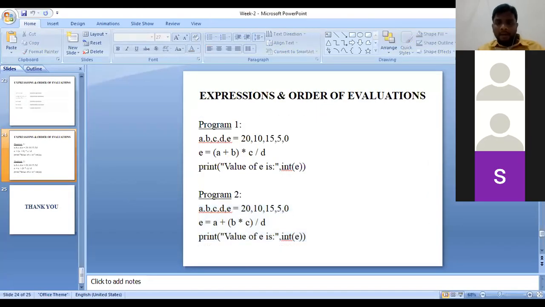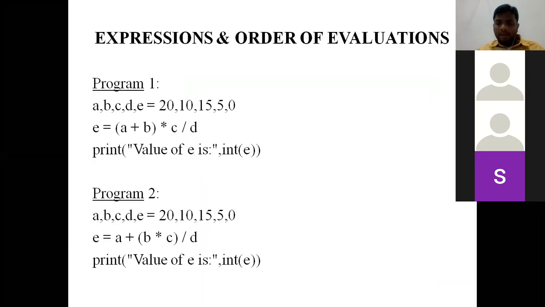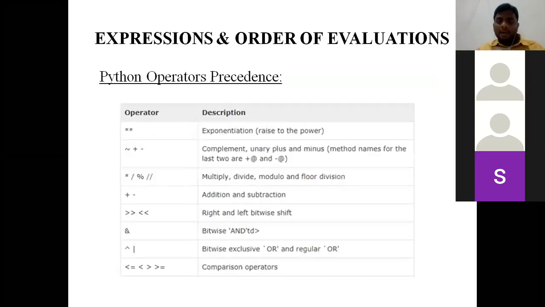One more time I am showing this in the PowerPoint. These are the precedence values. Highest precedence is for exponentiation. Next comes complement, unary plus and unary minus. Next two are arithmetic operators: multiplication, division, modulus and floor division.